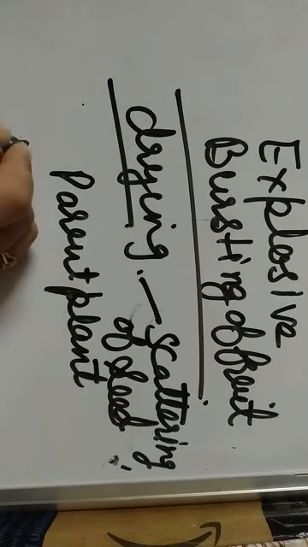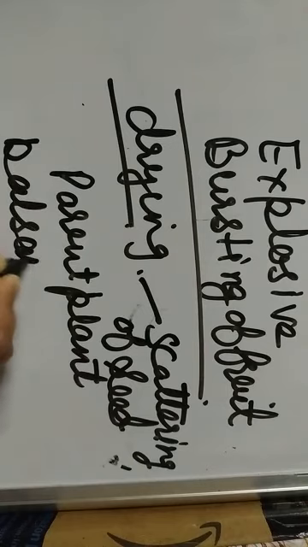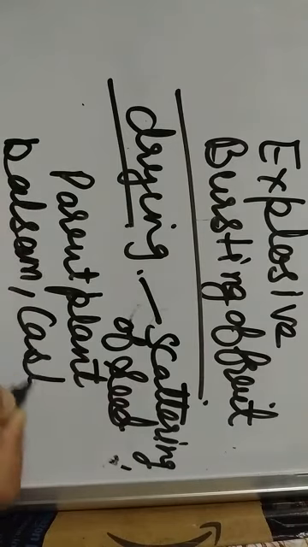This dispersal of seed occurs in plants like balsam, castor, pea, ladyfinger, and geranium. The seed dispersal takes place by explosion of the fruit.